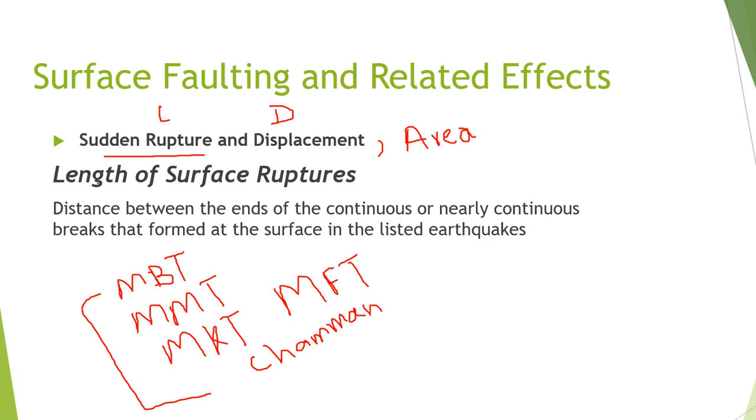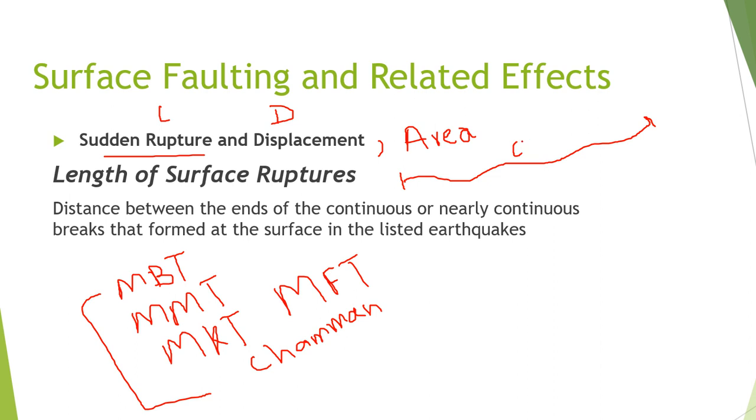So first of all, we talk about the length of surface rupture. Length of surface rupture is like, let's suppose this is actually the total length of the fault, right? And we can trace it on the surface, and it is like you can say 100 kilometers, 200 kilometers, maybe thousands of kilometers.